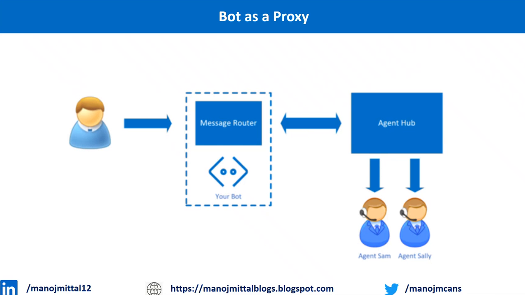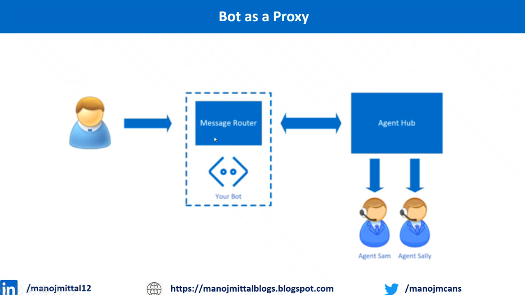We keep training the bot, but it's always a value-add feature if we add human interactions within the same interface. So how is it possible? It's really possible using the bot as a proxy. What is going to happen when the user talks with the bot? In between we have a middleware which talks with the messaging router. The request will come to the messaging router, which will decide whether to transfer the request to the real agent or send it to the bot. If the user wants to talk with a human, it will pass it to the agent.